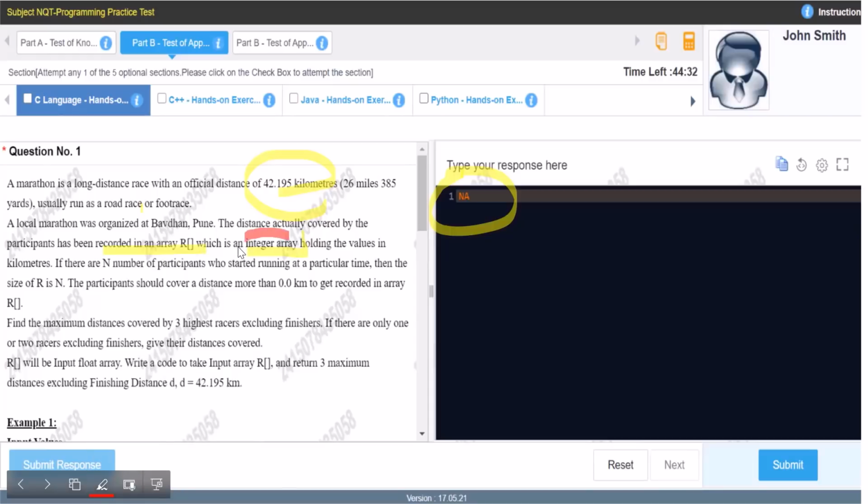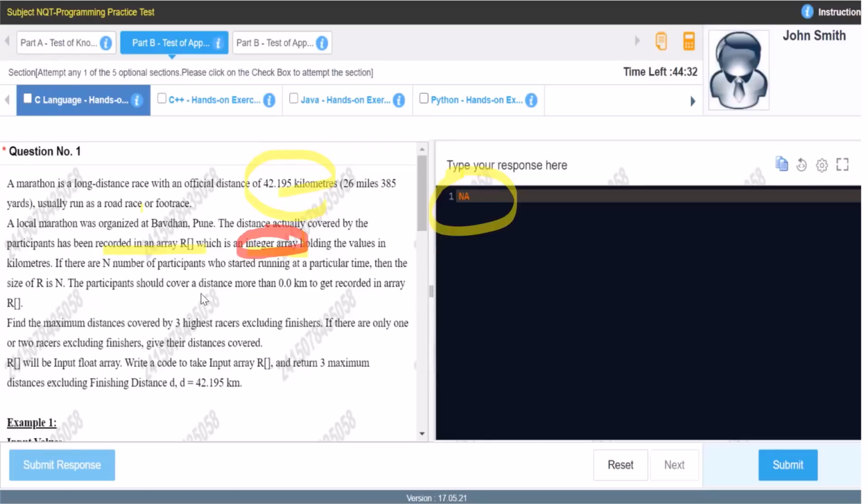Here you can see it says integer array, holding the values in kilometers. Whoever ran, the data of how much they ran is included in this integer array. But it can't actually be an integer array, because it's not possible that they ran exactly 42, 43, or 26, 27. The answer will obviously include decimals. Then, if there are n participants who started running at a particular time, the size of R is n, because all of those are stored in this array R.